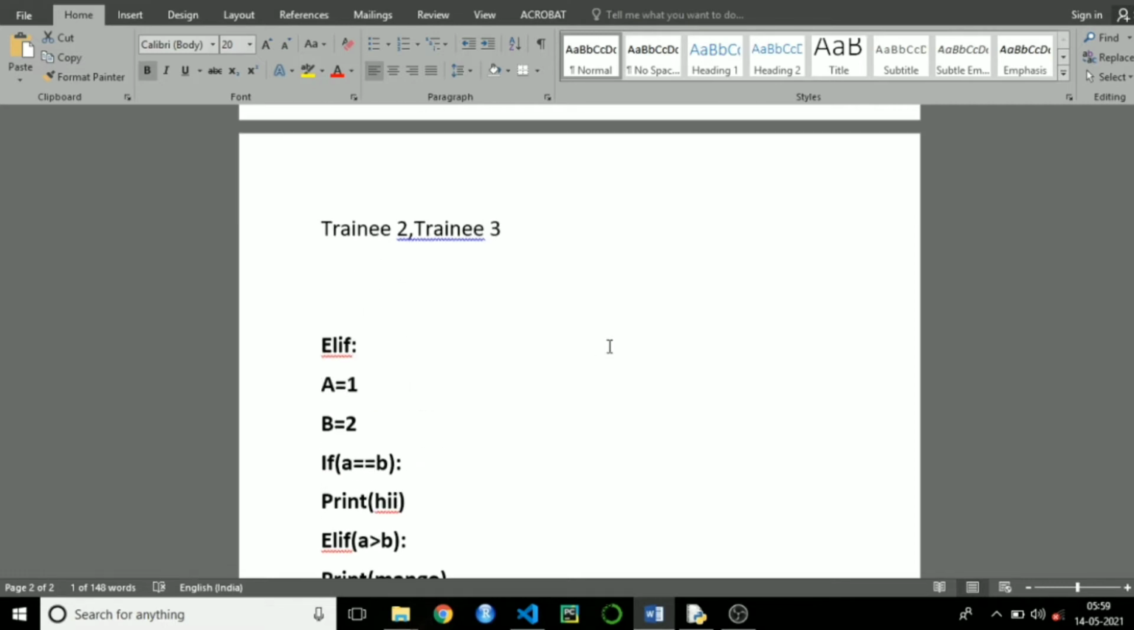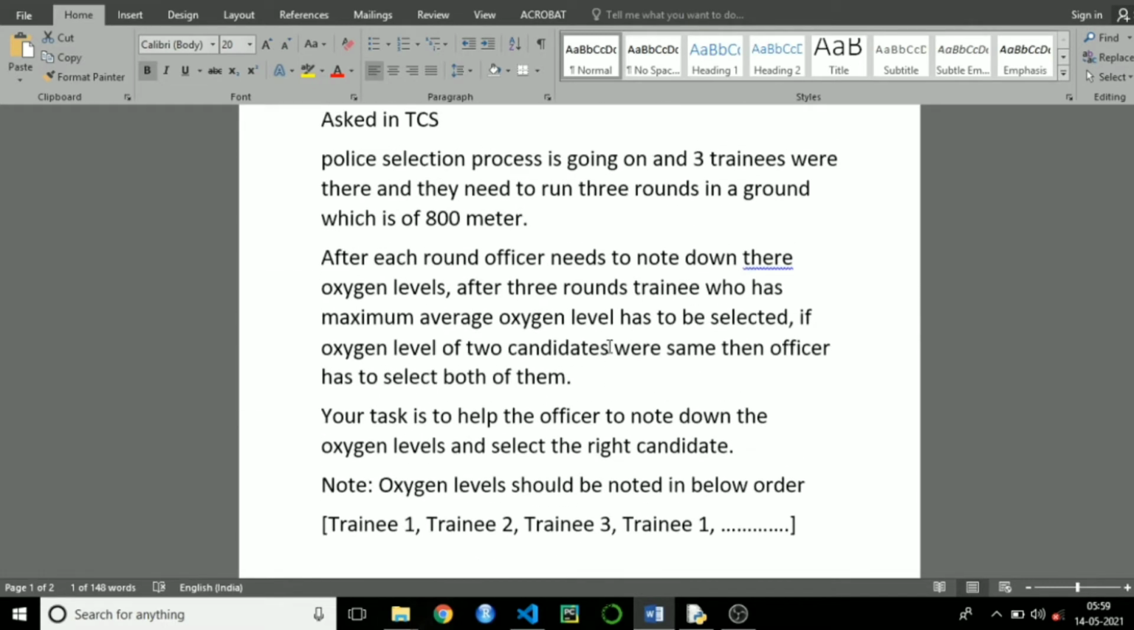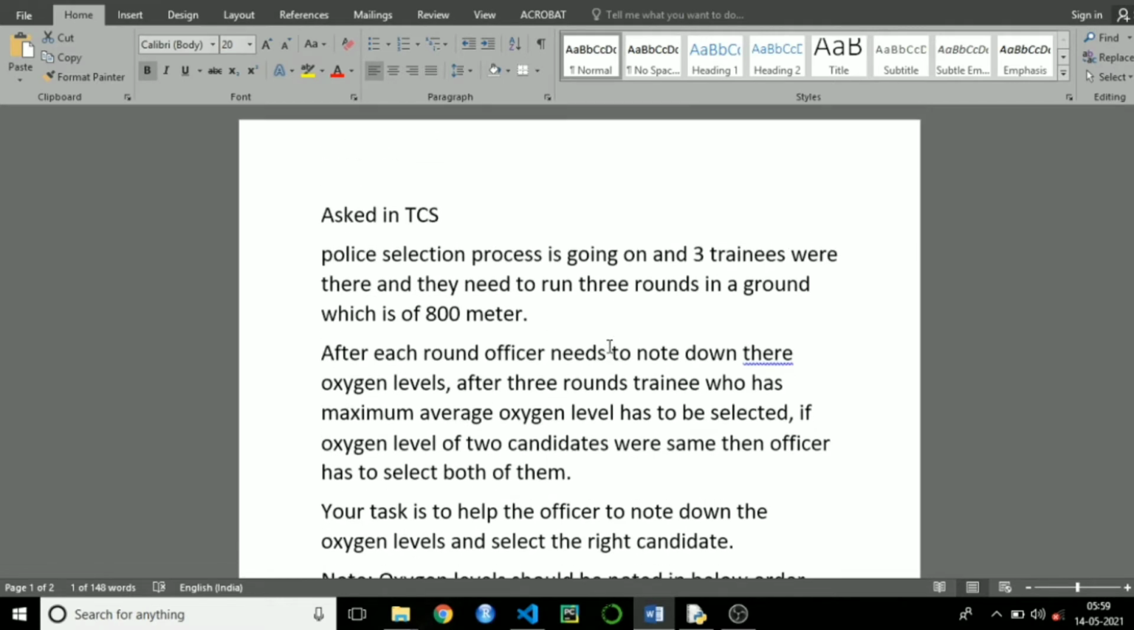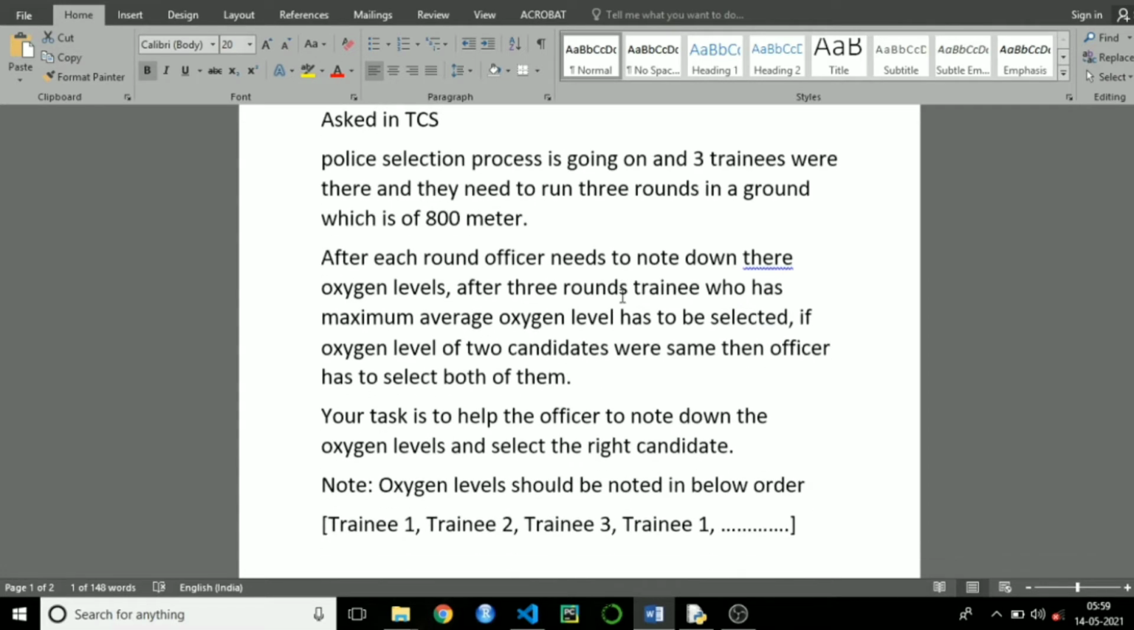So let's see how to solve the question that was asked in TCS. This question mainly involves else if condition only. If you know else if condition, then you can easily solve this question. I will read the question once. Police selection process is going on and three trainees were there and they need to run 3 rounds in a ground which is of 800 meter.